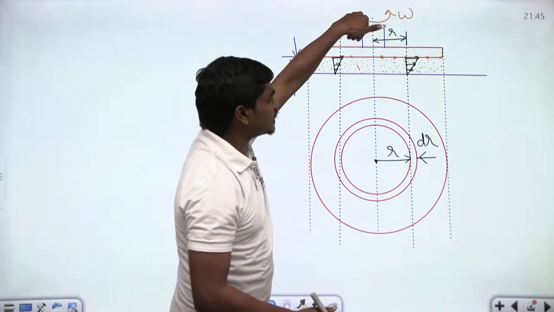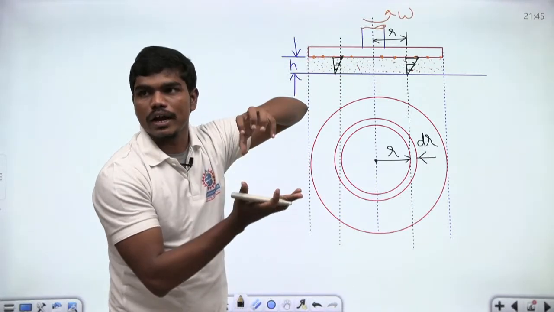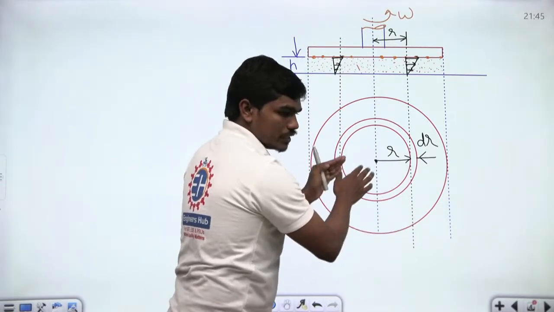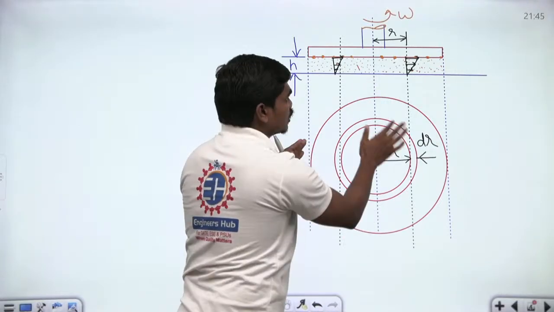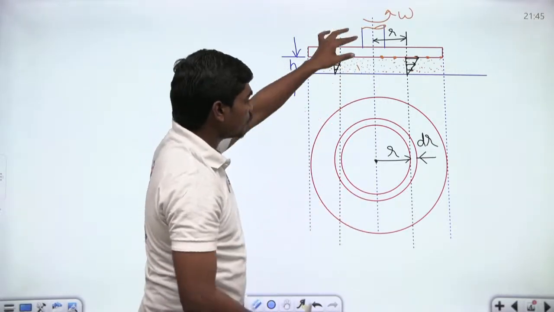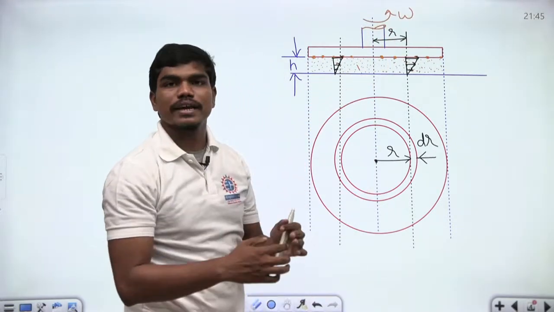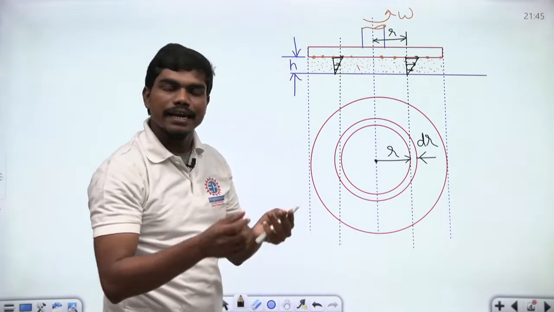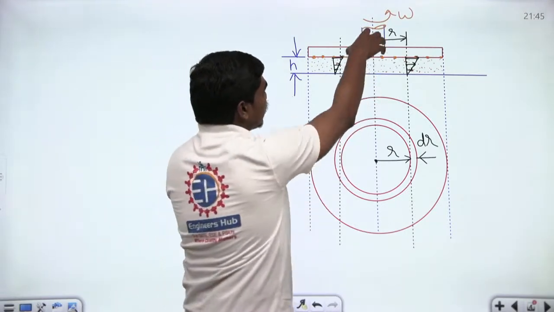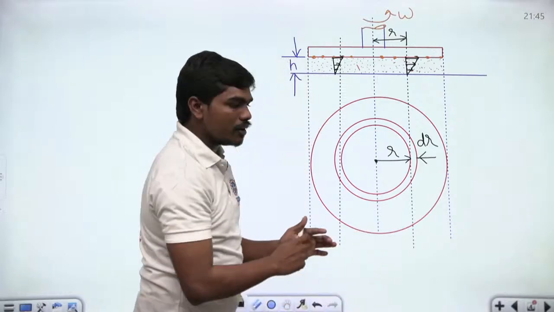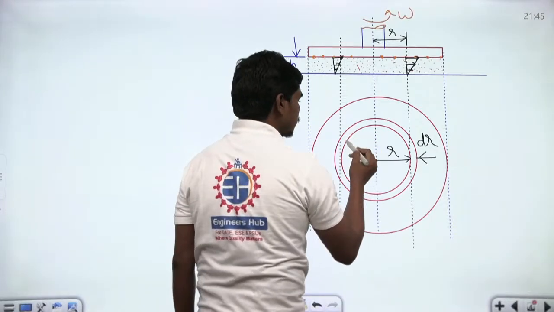First of all, there is a disc that's getting rotated on top of a viscous oil, and if you look at the top view of this disc, then this complete area is in contact with the oil. Since all the points of this solid-fluid contact are not at an equal distance from the center, I can't apply the simple formulas. I need to go for elemental areas. So now, if I am taking a strip which is at a radius of r and thickness dr, then can you imagine that this small area is